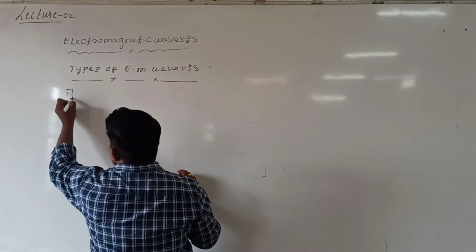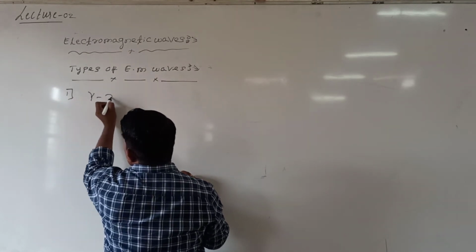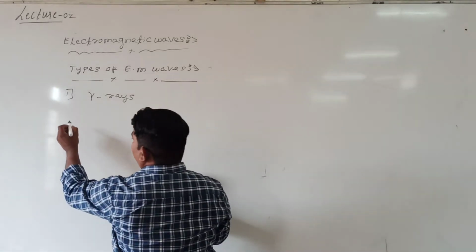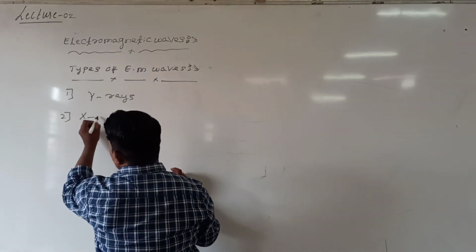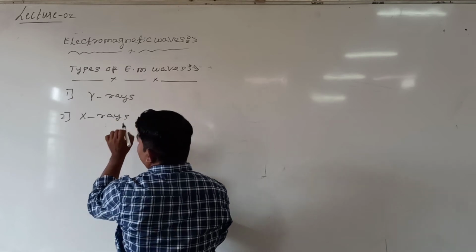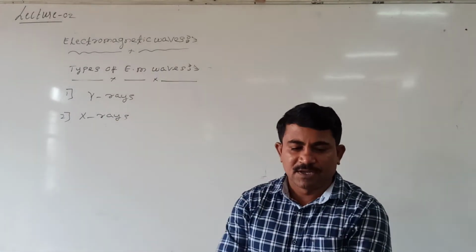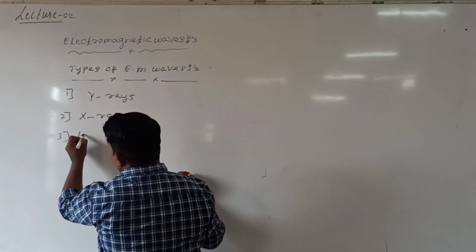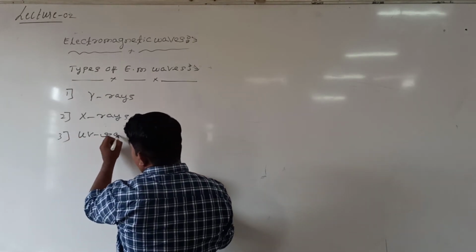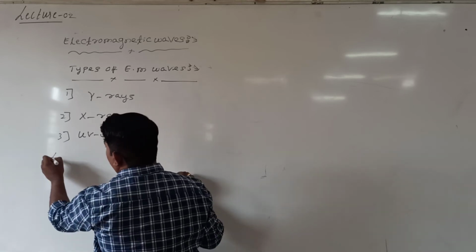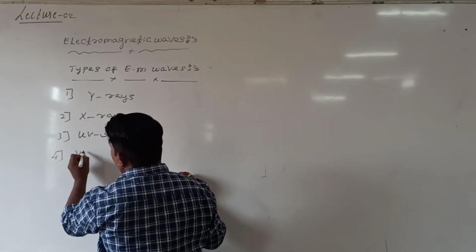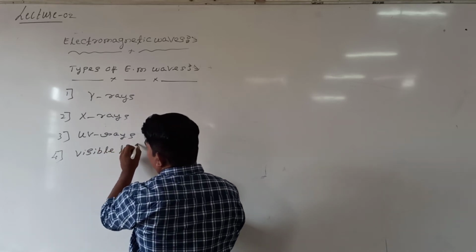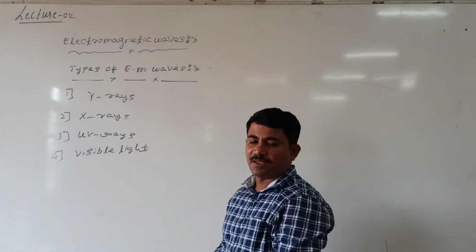The first type of electromagnetic wave we are calling gamma rays. The second one is X-rays. The third one is UV rays. The fourth one is visible light, or visible rays.